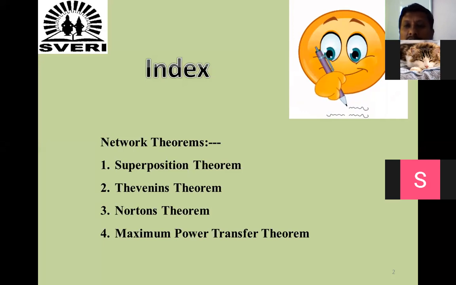Nearly 95% of the time they are asking questions on numerical examples. So we have to focus more on how to solve the examples based on these theorems.